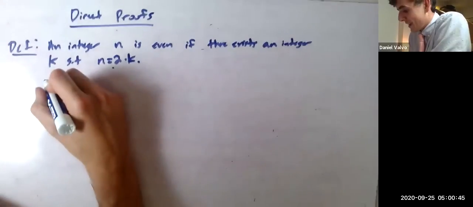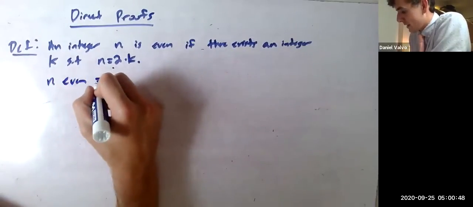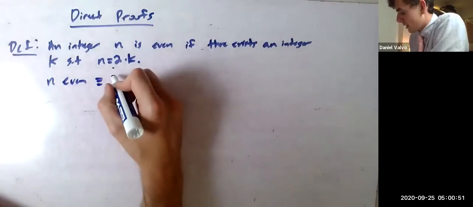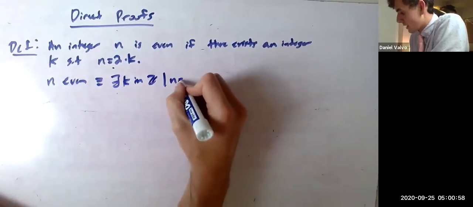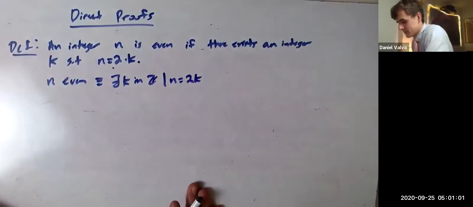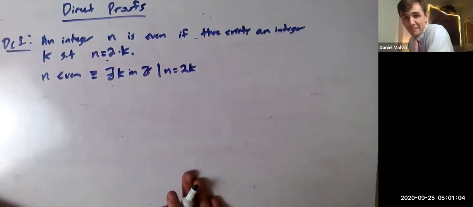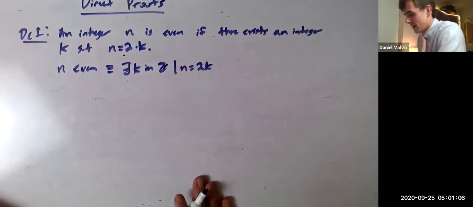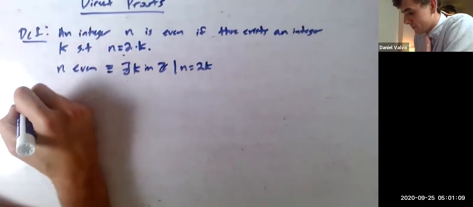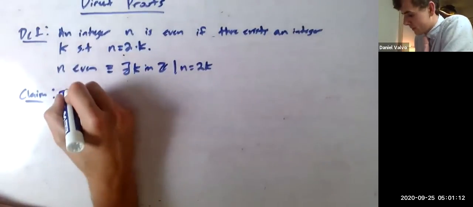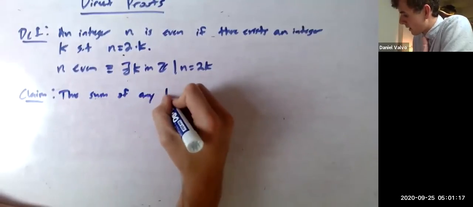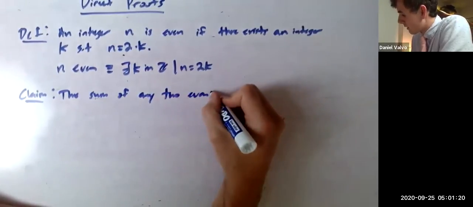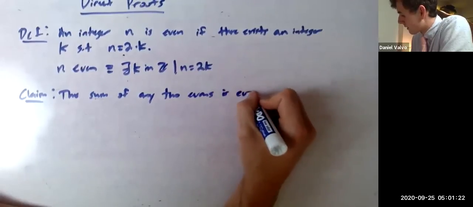Another thing you can say is that n even is equivalent to there exists a k in Z such that n equals 2k. Kind of cool. Anyway, claim. Really simple claim. The sum of any two evens is even.